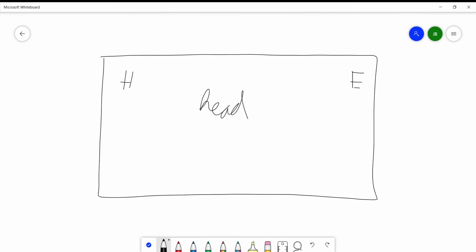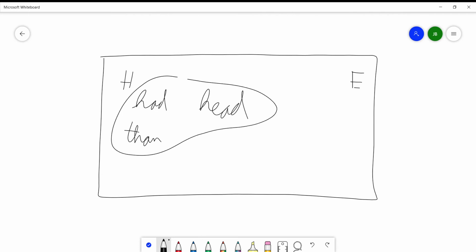So I know that this one's going to be encircled by all of the circles. Next, all the words that have an H. So there's had, ever, than, me, dry, head. I already got head. Red, that's not one of them. All right, so those are the H words. Next, we're going to have the ones that contain an E. So there's ever. There's me. And there's head, and there's red.